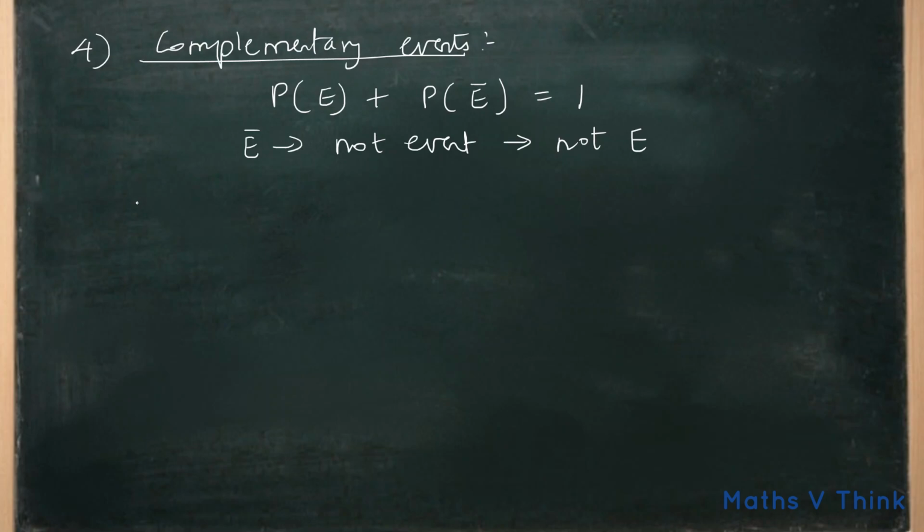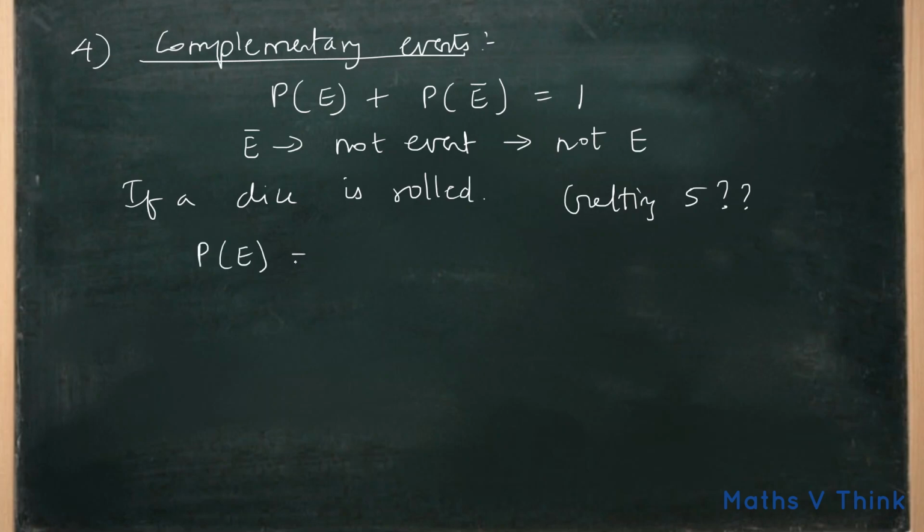For example, if a dice is rolled, what is the probability of getting 5? So here the probability of event is 1 by 6. And what is the probability of not getting 5?